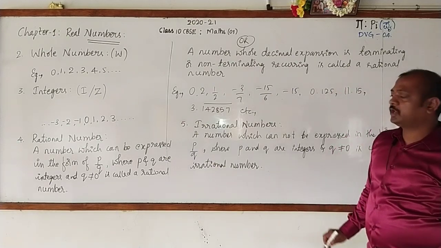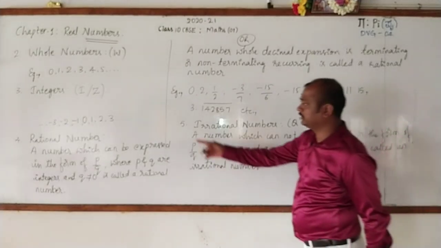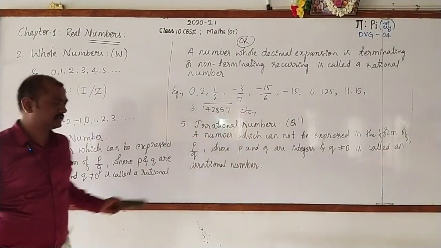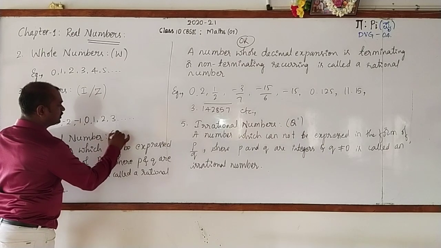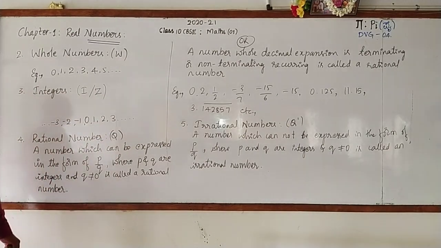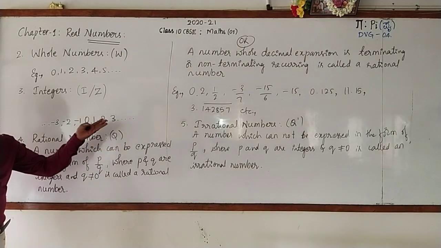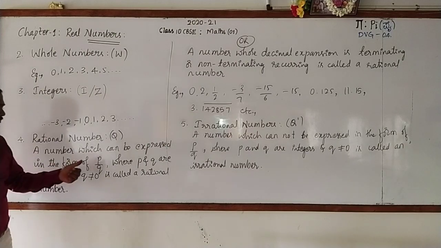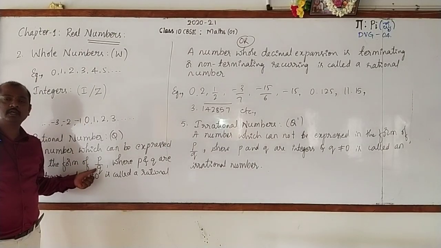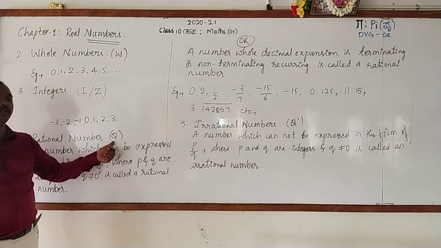And the collection of irrational numbers is denoted by the symbol Q dash. And even here I did not write, just go for writing, copy this. Rational number is denoted by the symbol Q. You know that reason. The letter Q has been taken from the word quotient. Quotient means when you divide a term by another term, you will get a quotient. That is why rational number is denoted by Q.